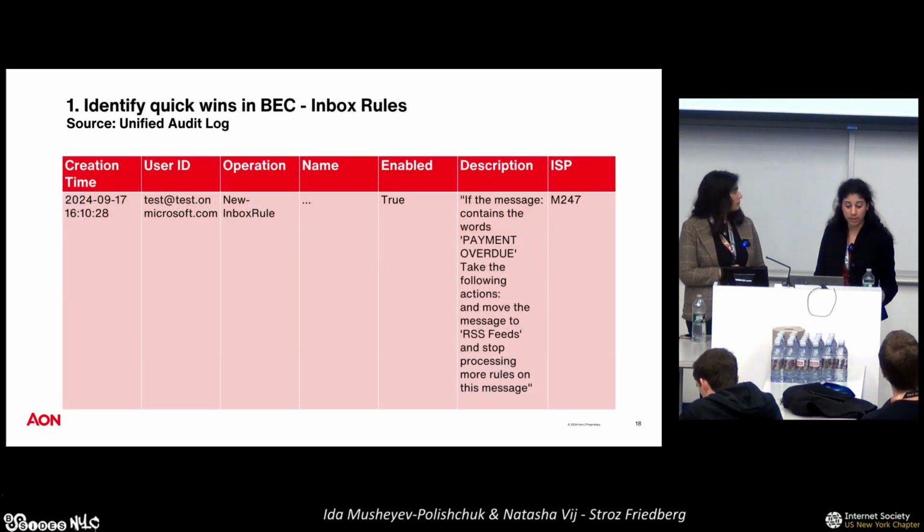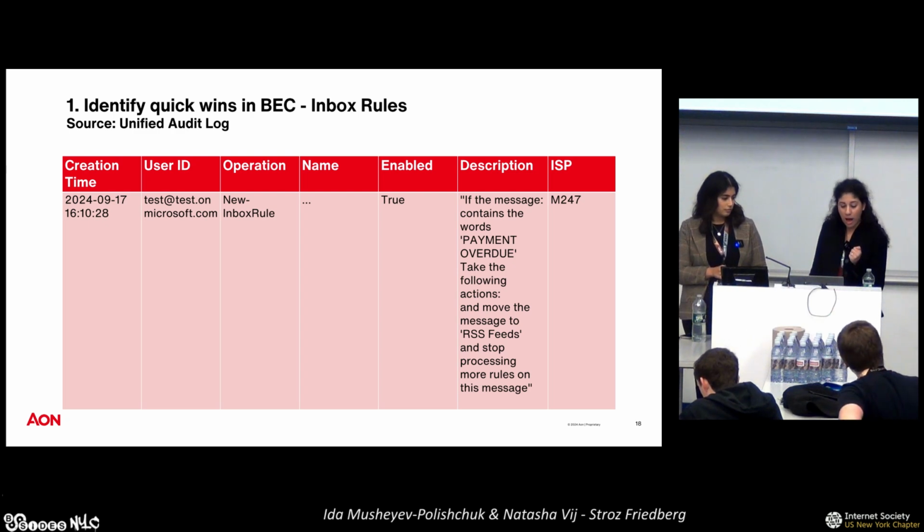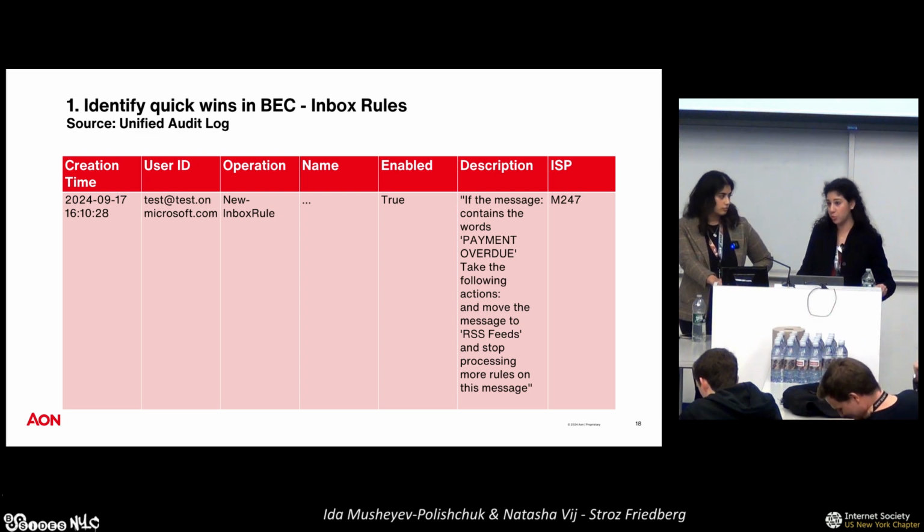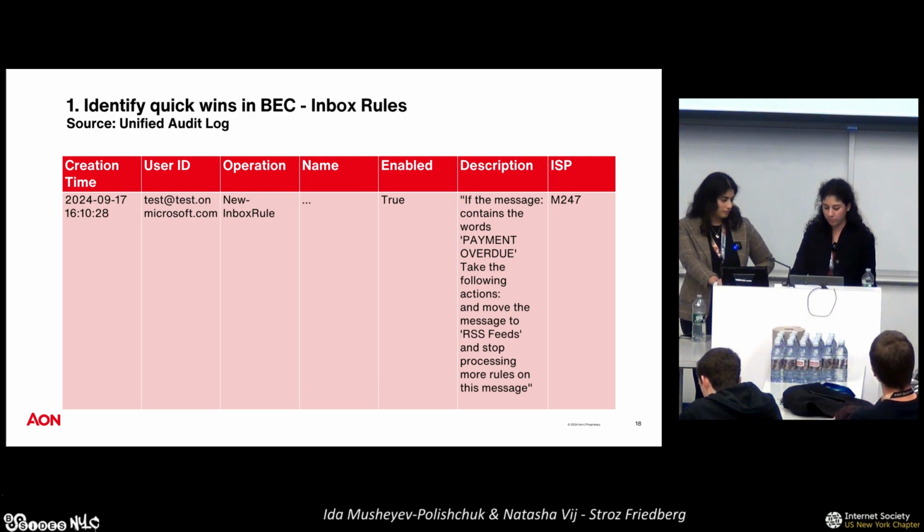So back to our client, our test user, we are seeing that there is a new inbox rule. We are seeing that it is created during the time that the threat actor has already logged in, so it's after the very first logon. And we see that the description of the rule is: if the message contains the words "payment overdue," we're gonna take the following actions. We're gonna move the mail to the RSS feeds, and we're gonna stop processing the rule. We also know that the rule is currently enabled because the enabled column is true, and we also see that the ISP is consistent with the original malicious logon.